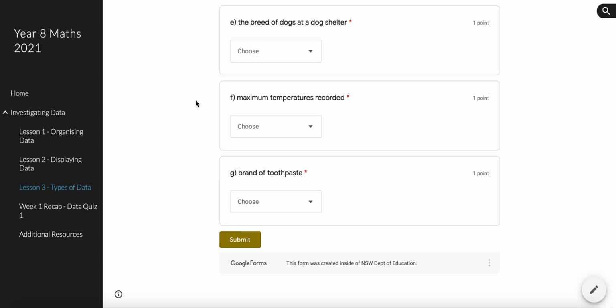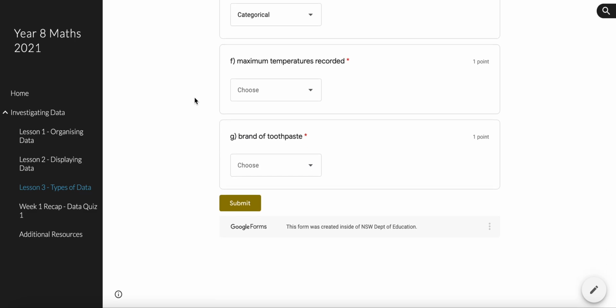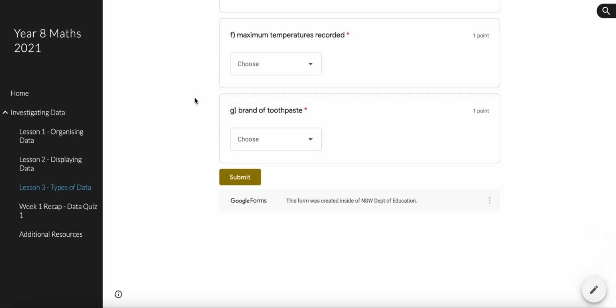And we've got the breed of dogs at a dog shelter. Now, is a breed of dog a number? No. Labrador is not a number. Pug is not a number. It's a category. So that's categorical data. Not dealing with numbers at all. Maximum temperatures recorded. Is temperature a number? Yes, temperature is given as a number.